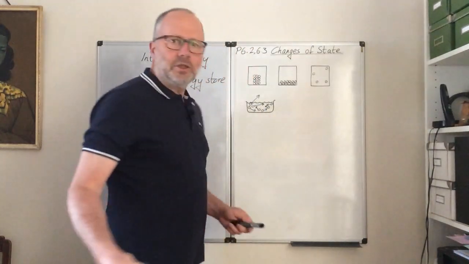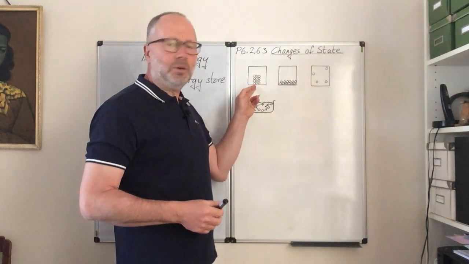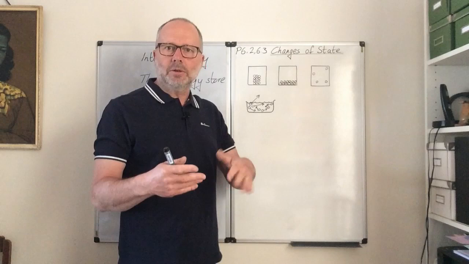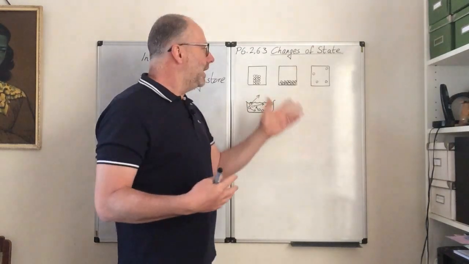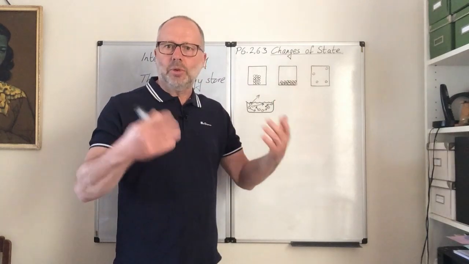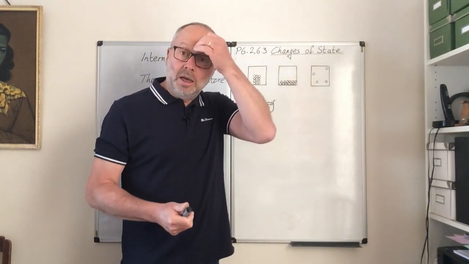Now, in a solid, the particles are held together in a fixed shape. In a liquid, the particles are still attracted together, but they slosh over each other and take the shape of the container that they're in. And in a gas, they fill the whole container and they're very, very spread out. So that's all basic stuff that we know so far.